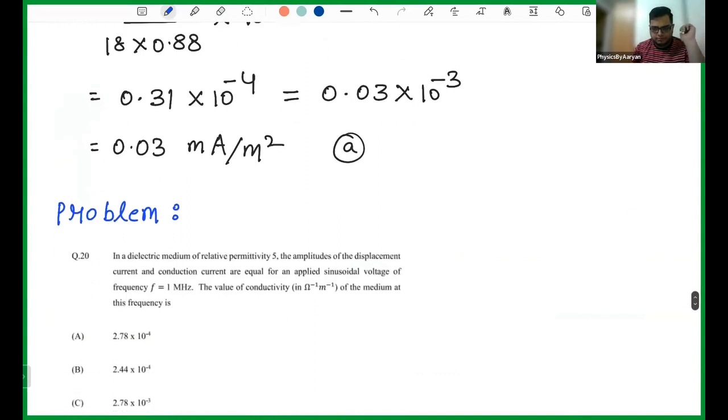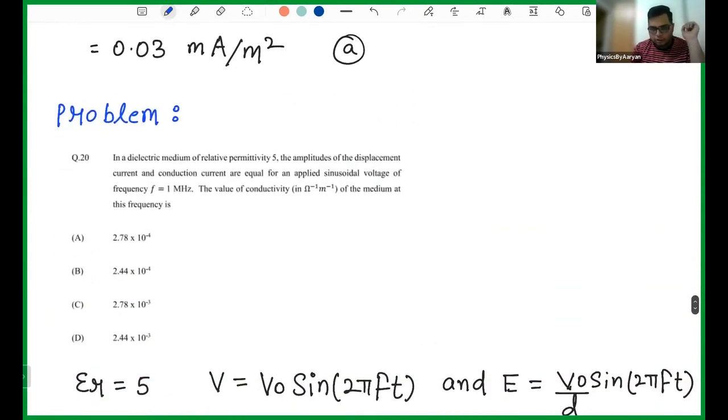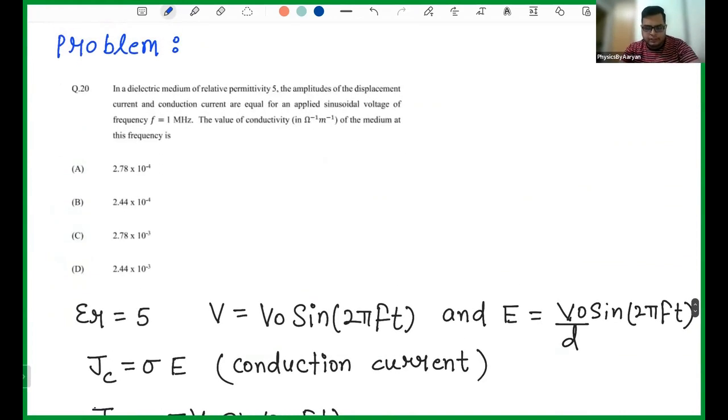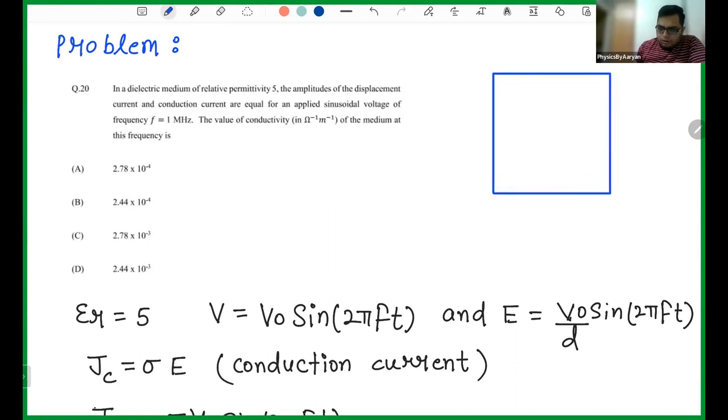So very simple. The third question is actually a good one, and I think it is from the CSIR NET. Let's see what this question is trying to ask, or what it demands from us. So you have a dielectric medium of relative permittivity 5. Whenever you have some insulator or dielectric medium given to you, you do not use epsilon naught, instead you use epsilon. So this is the permittivity in free space, and this is the permittivity in the medium.